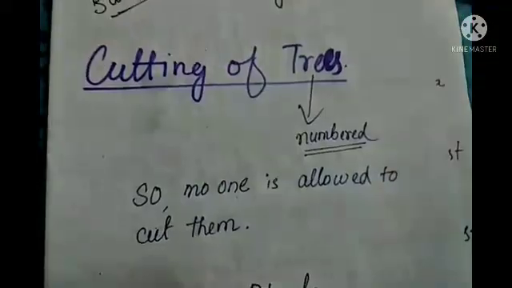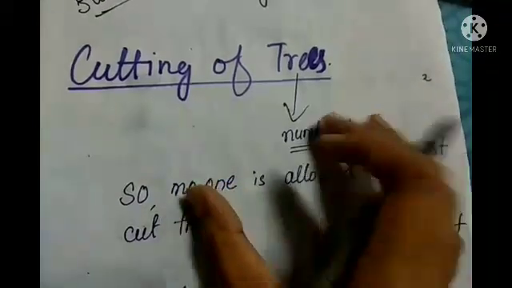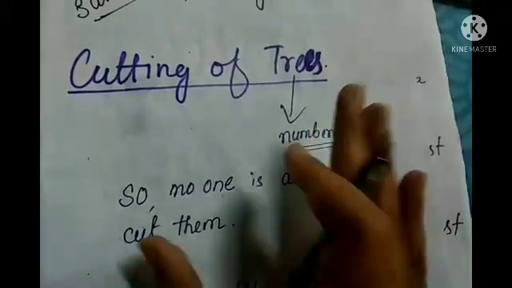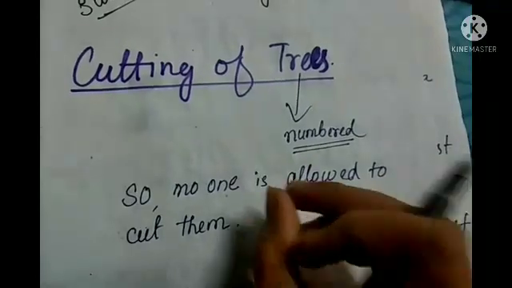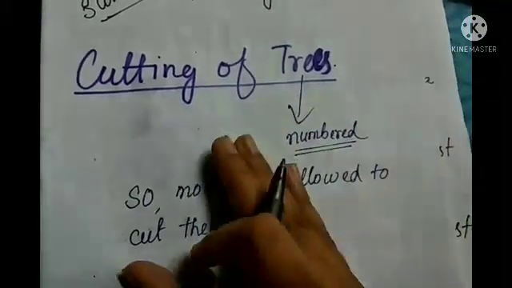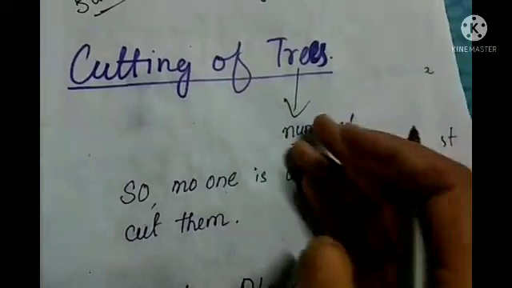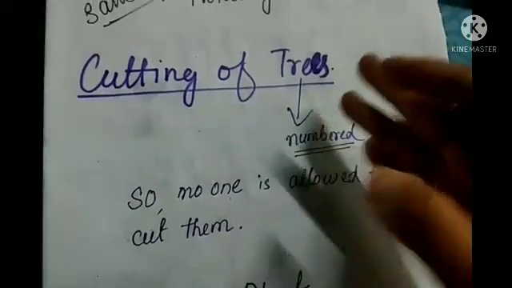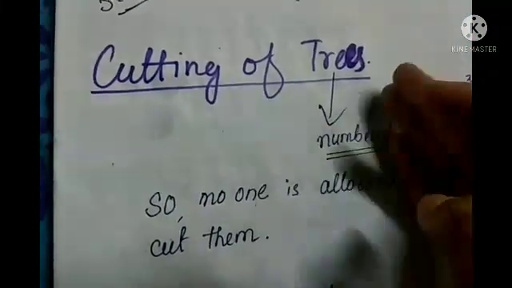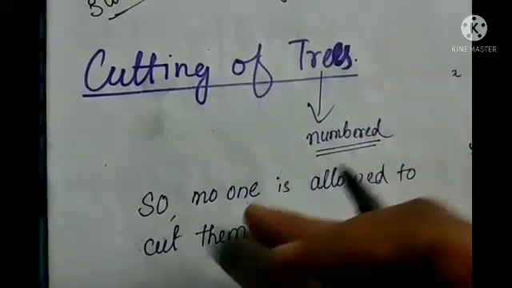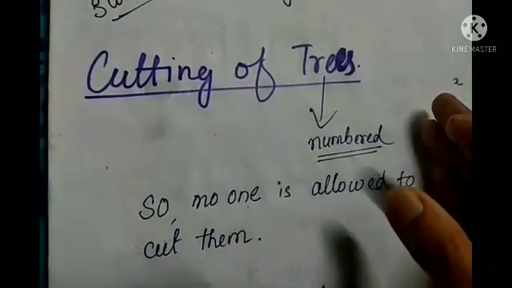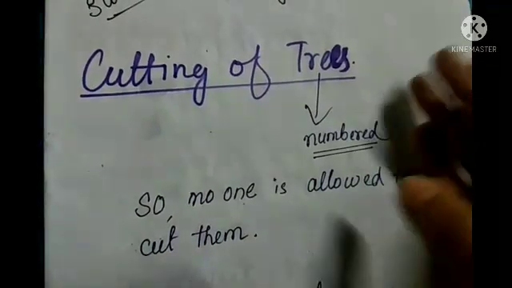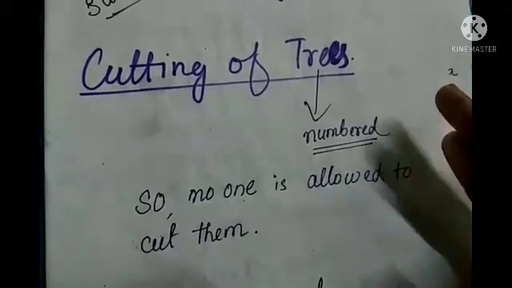So what we have to do, students, is always prevent the cutting of trees and always protect the trees. We should plant more and more trees every day. Like this year also, on the 5th of June, World Environment Day, we all did a very great job, right? You students also, I have seen so many students planted so many trees.